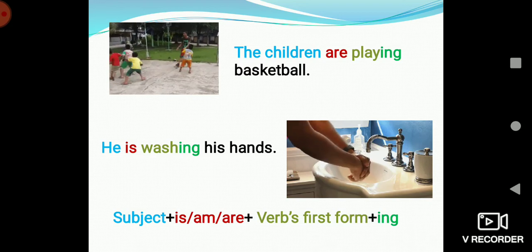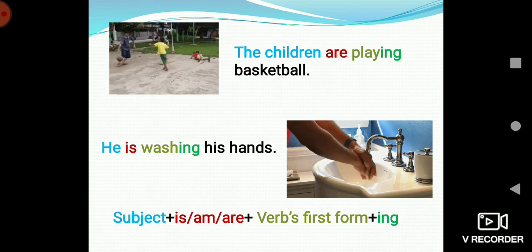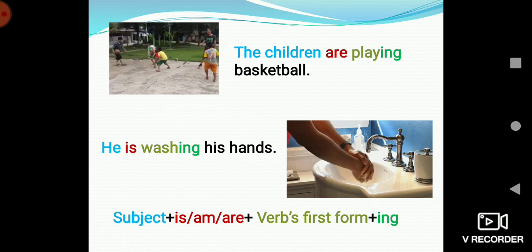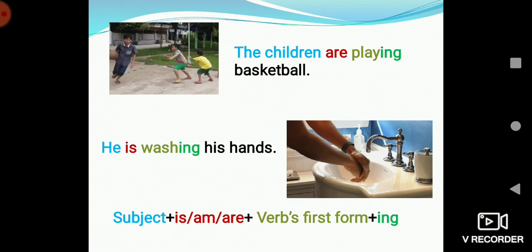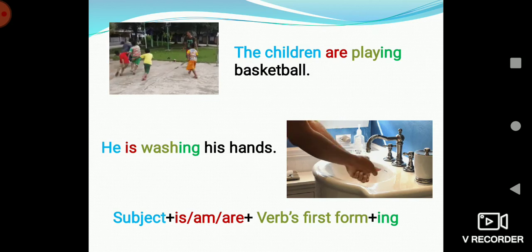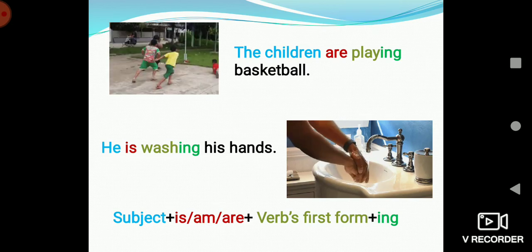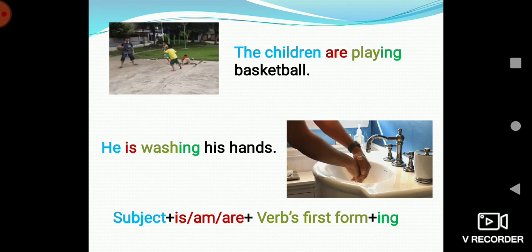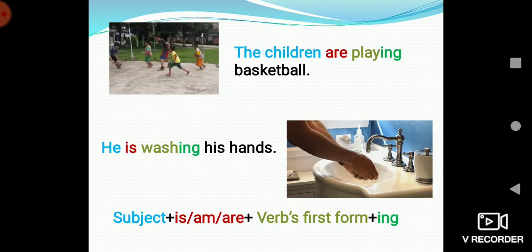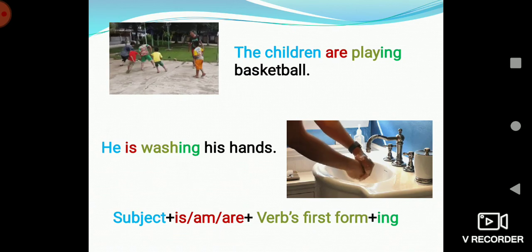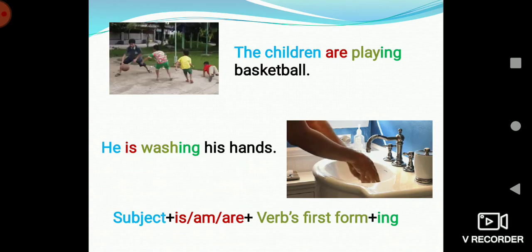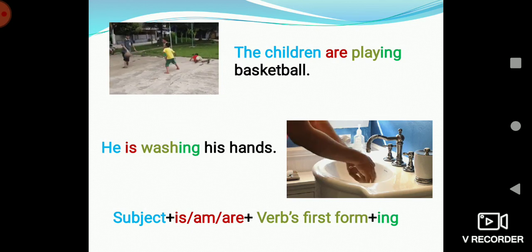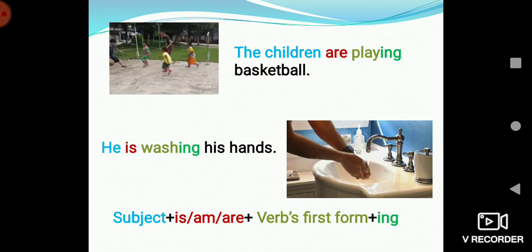Now here, how will we set the form? Here it will be the subject plus is, am, or are, and we have to use the verb in the first form and add ing to it. So let's see the first sentence. The children is the subject.